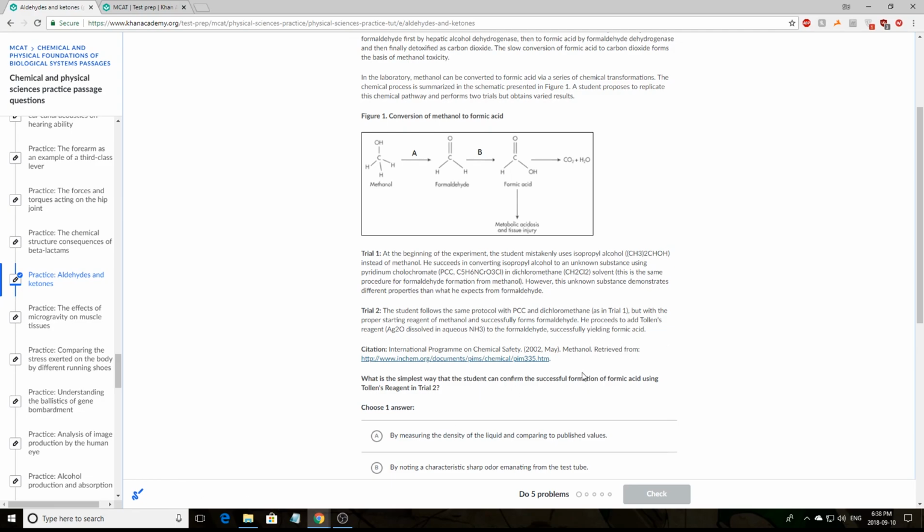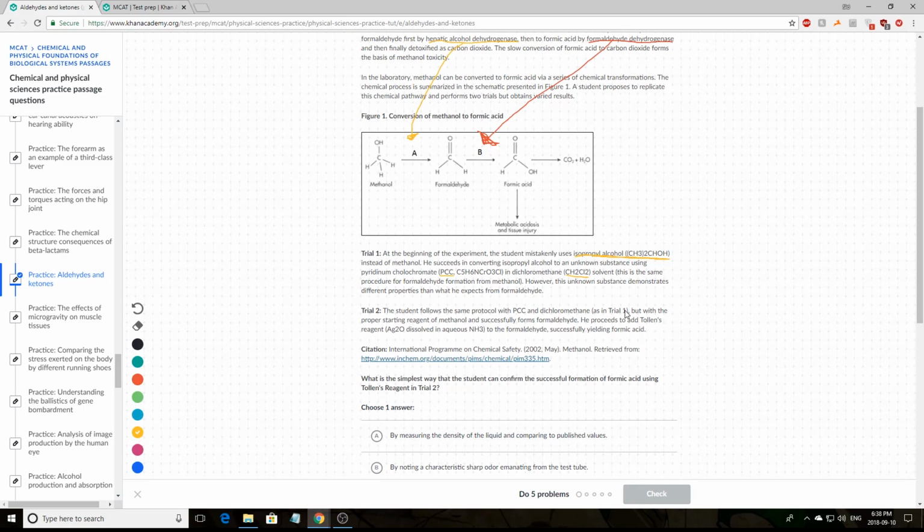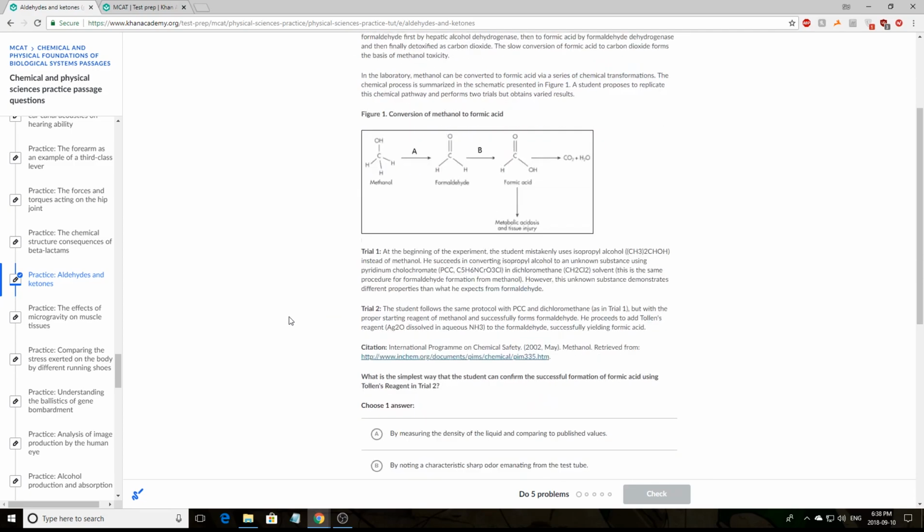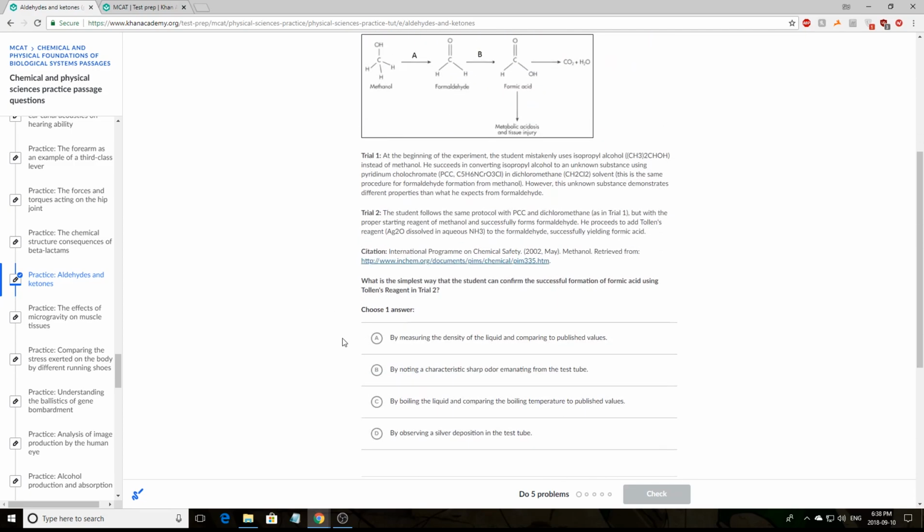He proceeds to add Tollens' reagent, which is silver oxide dissolved in aqueous ammonia, to the formaldehyde, successfully yielding formic acid. So in trial 2, the student performs essentially just this series of steps correctly, and in trial 1, they use the wrong starting reagent. So now that we know everything, let's see how we can answer these questions.